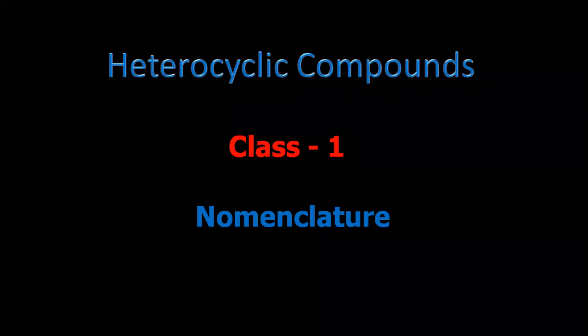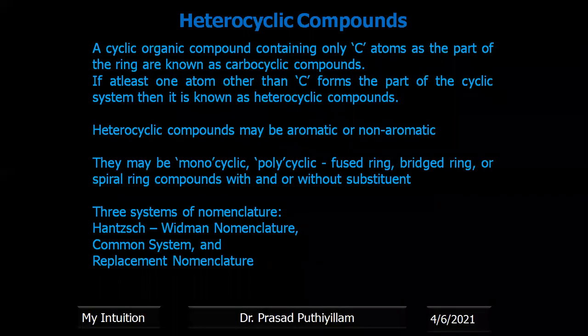Class number 1, nomenclature. A cyclic organic compound containing only carbon atoms as part of the ring, we call them carbocyclic compounds. If at least one atom other than carbon forms part of the ring system, then we call it a heterocyclic compound. That means a heteroatom should be there as a replacement for any one carbon or more than one carbon atom.